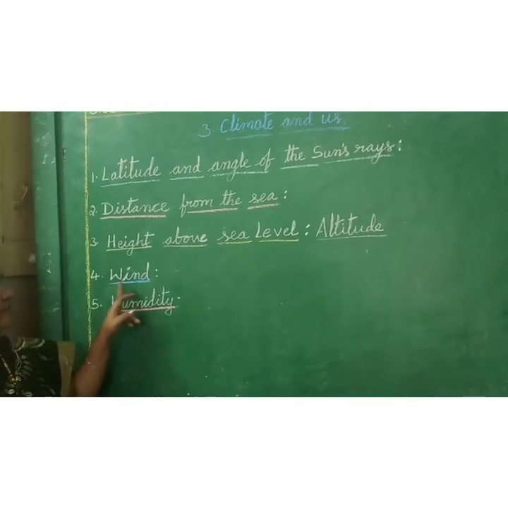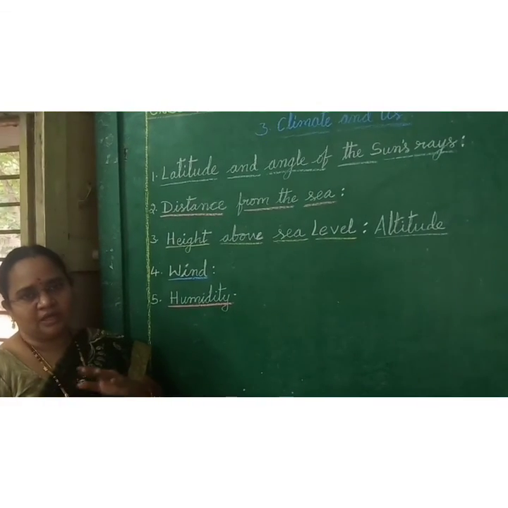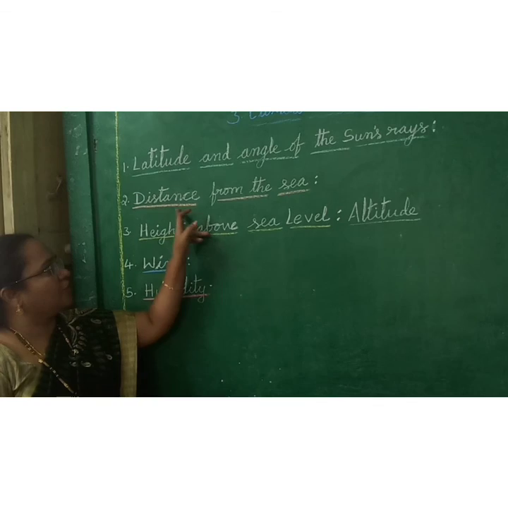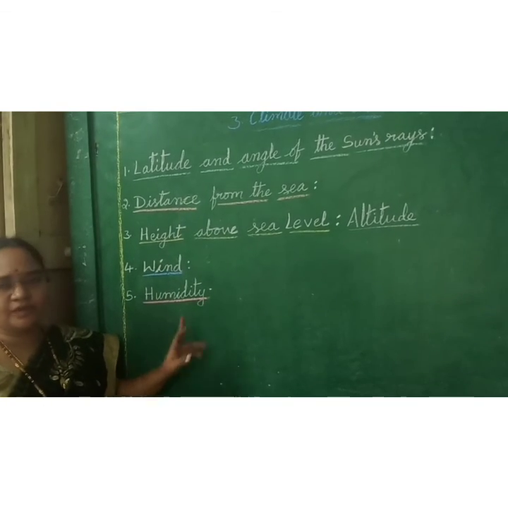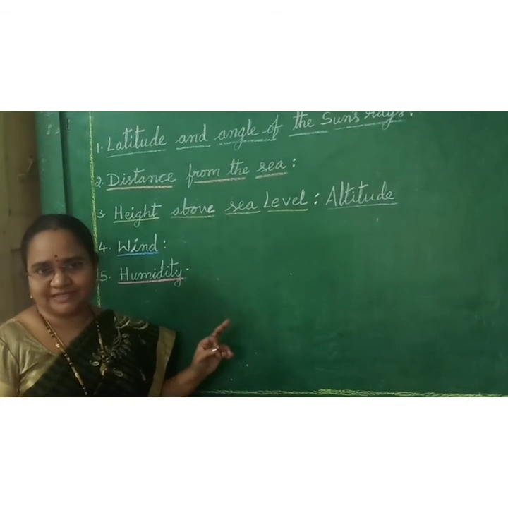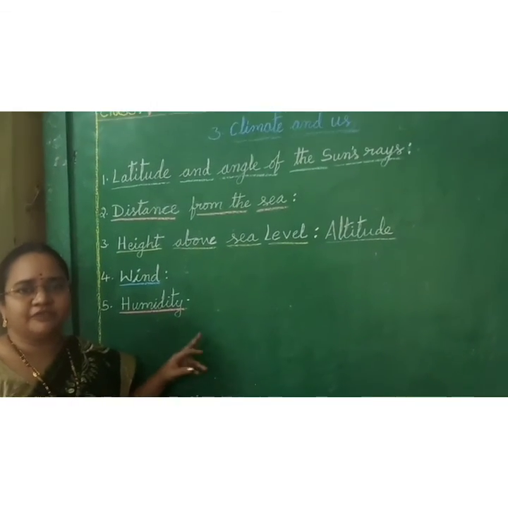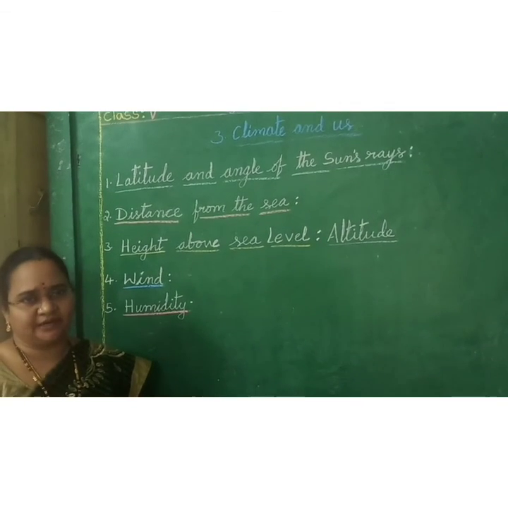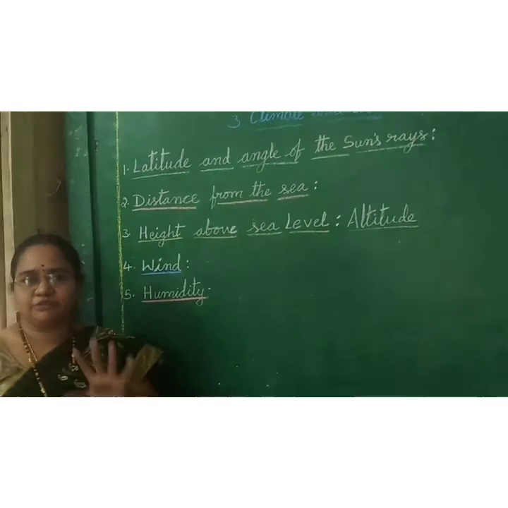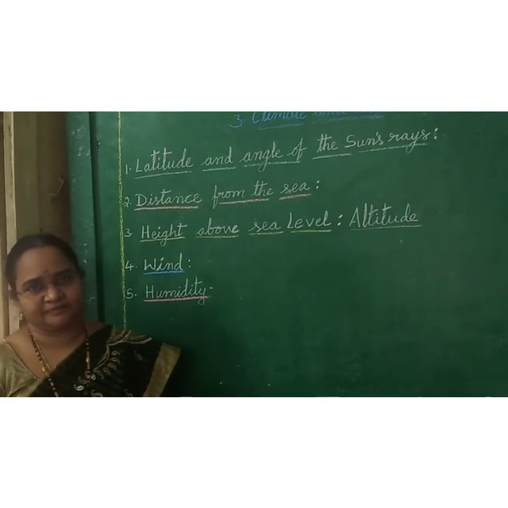Next, wind. Wind means how the wind breezes from the ocean water to the cities or land areas. It depends on this topic only. Next, humidity. Humidity means the percentage of water vapor present in the air. Okay, children, these are the other factors which are affecting the climatic conditions. All of you write these 5 points 5 times in your rough notes. Okay. Listen carefully to the lesson once again. Okay, children.